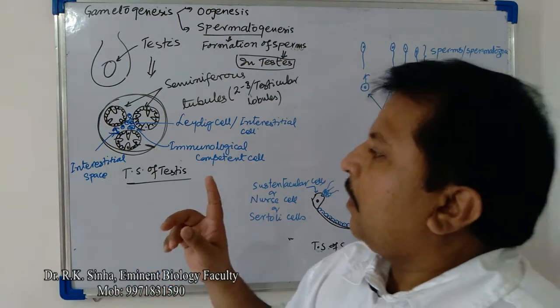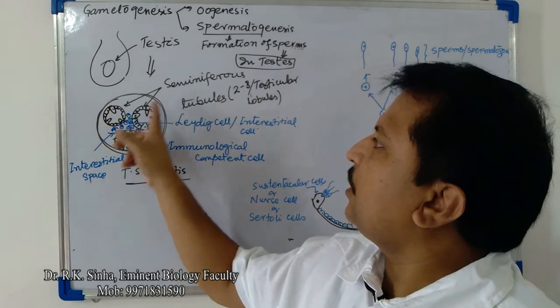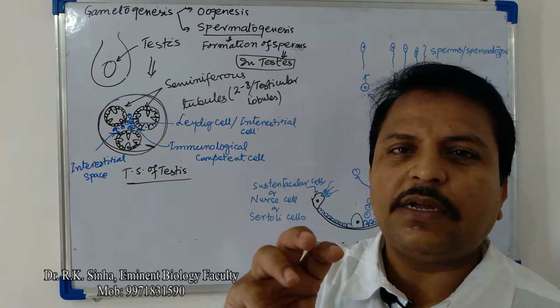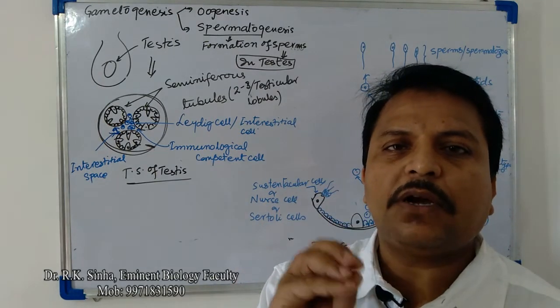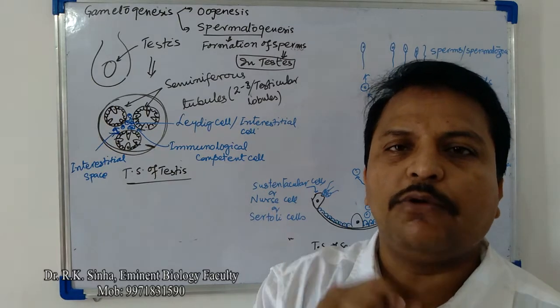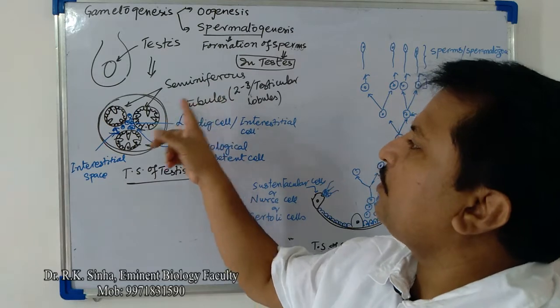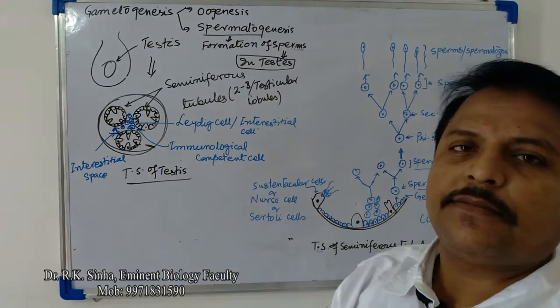In each testicular lobule there are 2 to 3 seminiferous tubules, that is, tubular structures present in each testicular compartment. So the number of seminiferous tubules in each testicular lobule is 2 to 3.